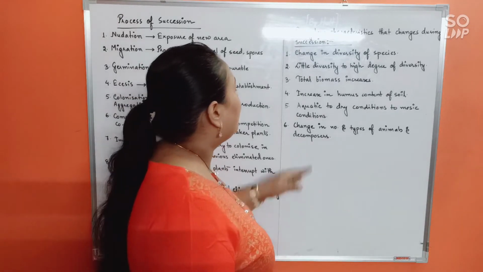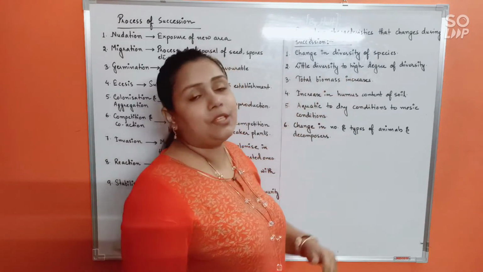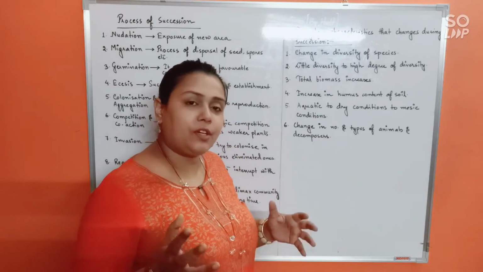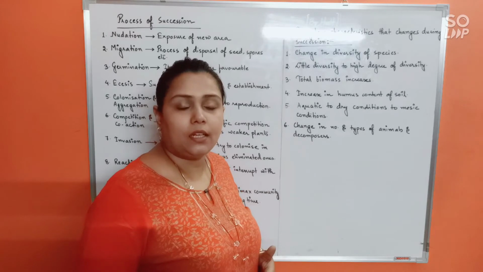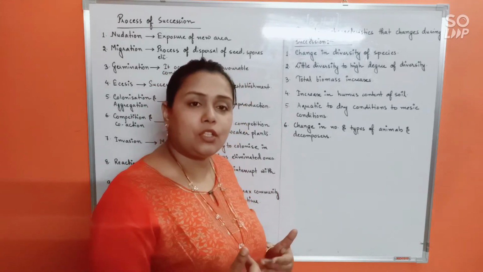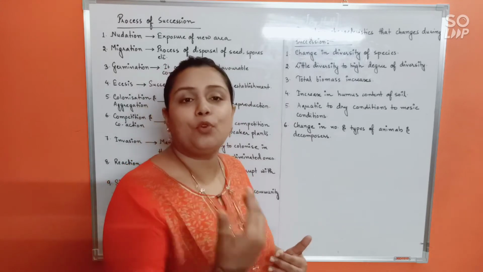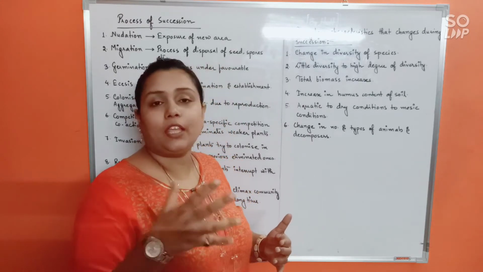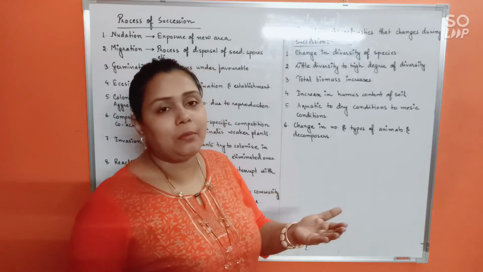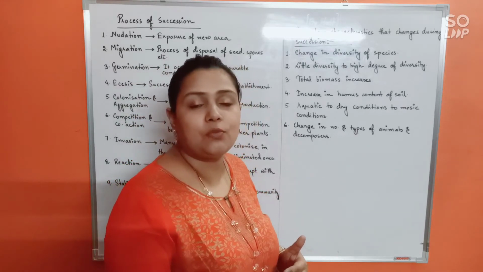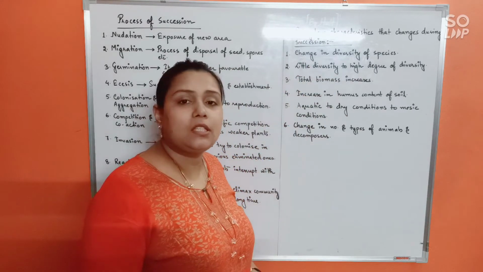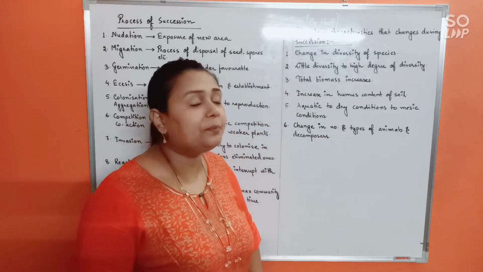Okay, see, first, changing diversity of the species. The species diversity will keep changing. First, a pioneer community will start. It will colonize an area. Then eventually another species which will be much stronger or much more fit will accumulate in that area. Eventually, the weaker ones will be eliminated and new species will invade the area. Likewise, continuously the species diversity will change, right?